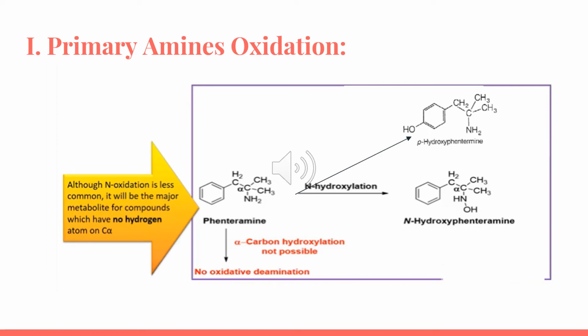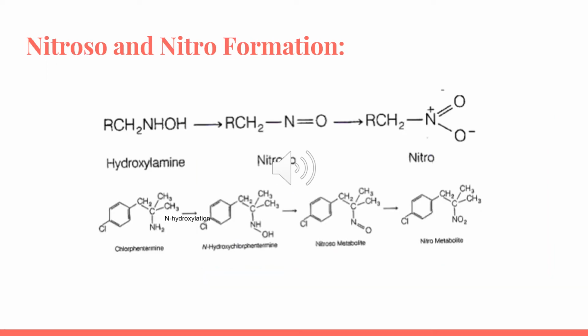The below metabolites can be transformed into nitroso and then nitro. Okay, so for the nitroso and nitro formation, a secondary amine can form a nitrone via N-hydroxylation, and a primary amine can undergo N-hydroxylation into nitroso, which is very carcinogenic, and then nitro, if the alpha carbon has no hydrogen. Here the above molecule doesn't have a hydrogen on the alpha carbon, so it cannot do alpha carbon hydroxylation. And we need to do N-oxidation or N-hydroxylation to form nitroso, followed by further oxidation to get a nitro.